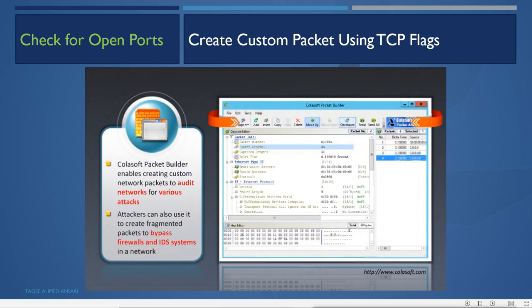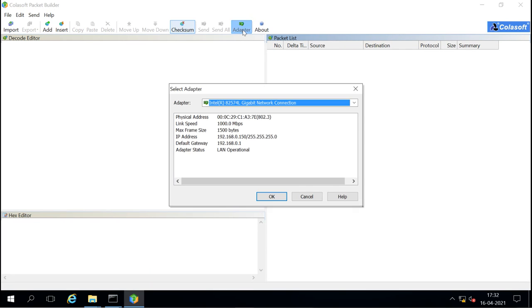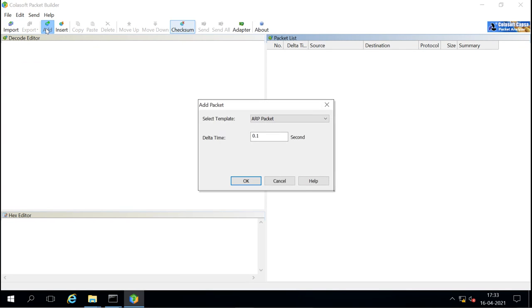It is a graphical tool which we can use to craft the packets. We can add multiple different options, we can change the flags also. So this is our Colasoft Packet Builder. Here you can choose the adapter which you want to send the data from first. I have only one adapter. Then you can add packets here. You can even import packets from packet files, or you can create a new packet.